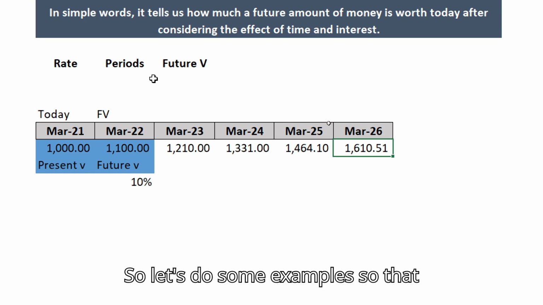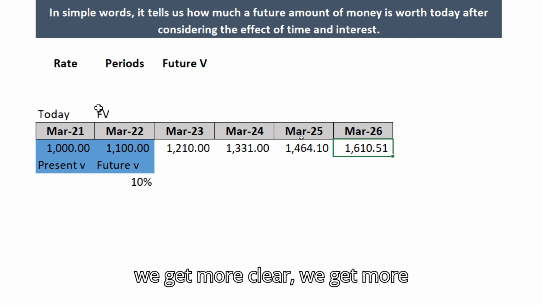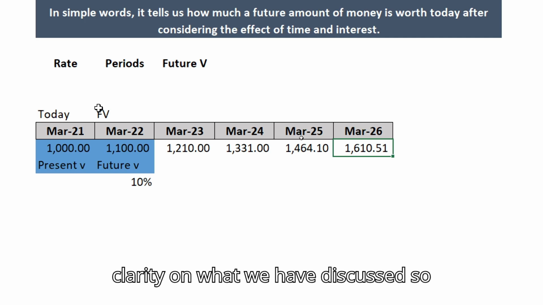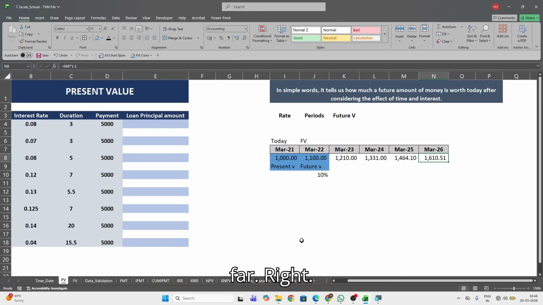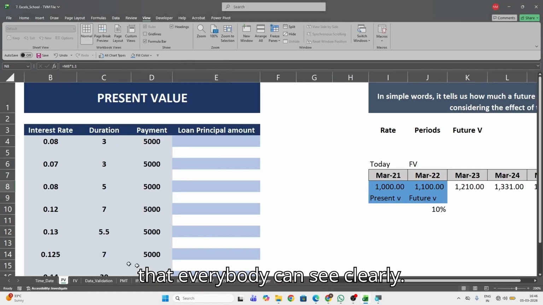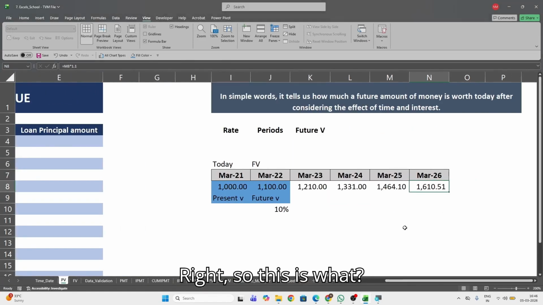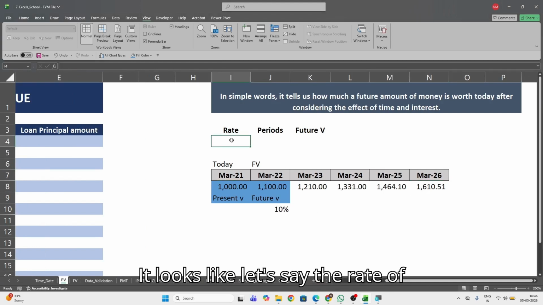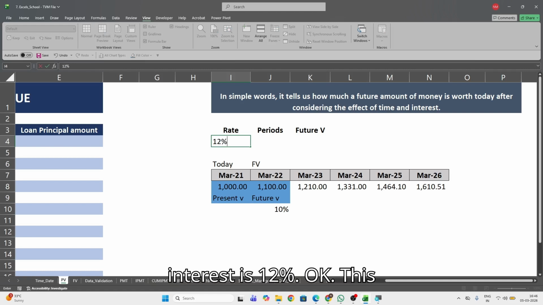So let's do some examples so that we get more clarity on what we have discussed so far, right? Let's zoom in a little bit so that everybody can see clearly. So this is what it looks like. Let's say the rate of interest is 12%.